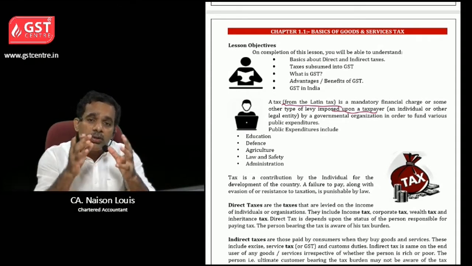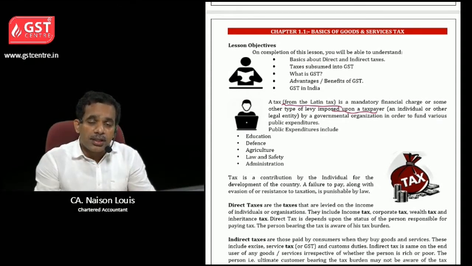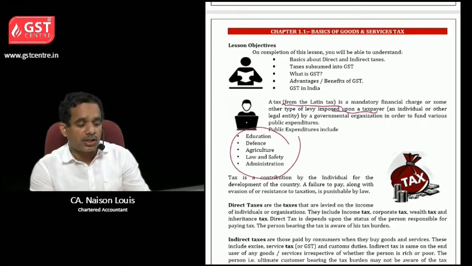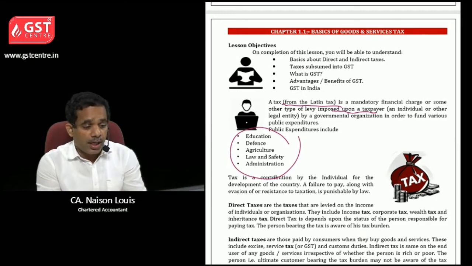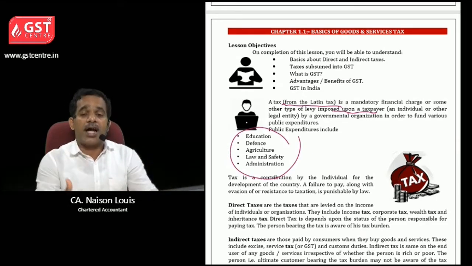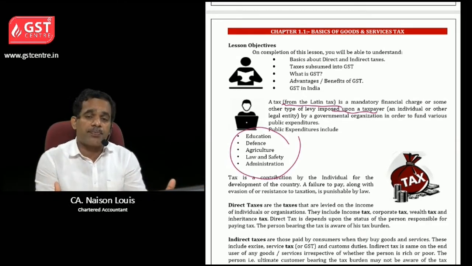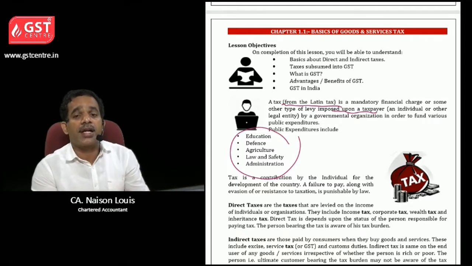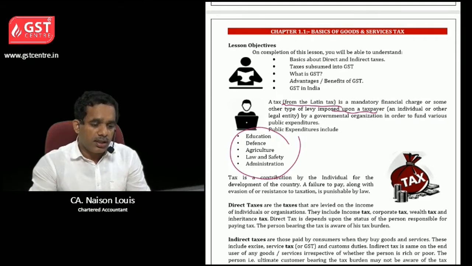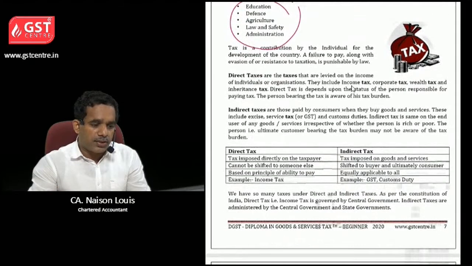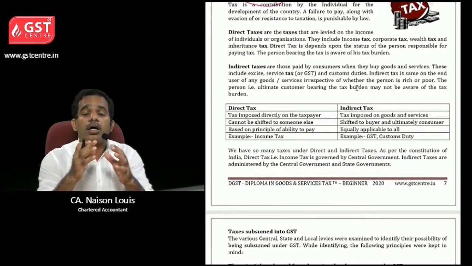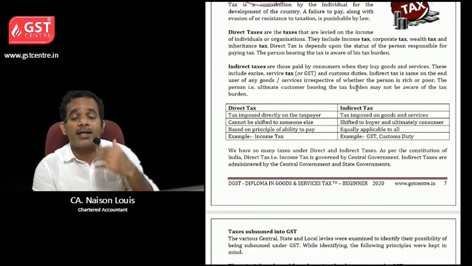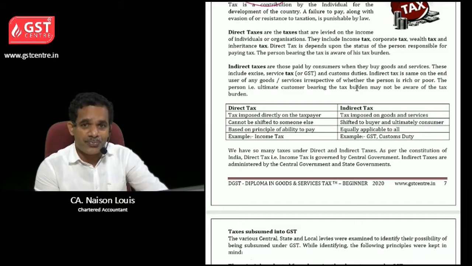Okay, and how is the government using it? Government is using it for education, defense, agriculture, law and safety, railway, administration, public sector undertakings. For all these purposes, government needs revenue. That is why government raises tax. Then, let us go back to what is direct tax and indirect tax. Then only we will learn more about GST.